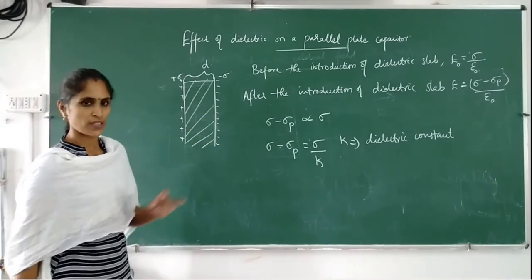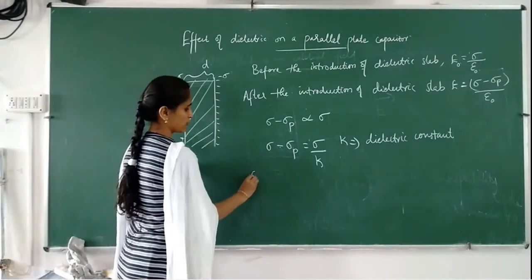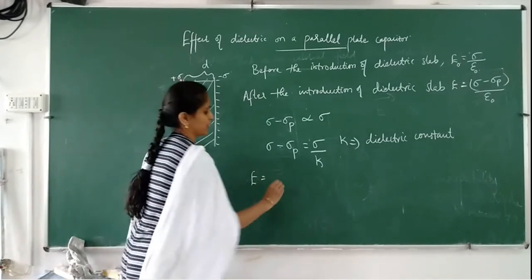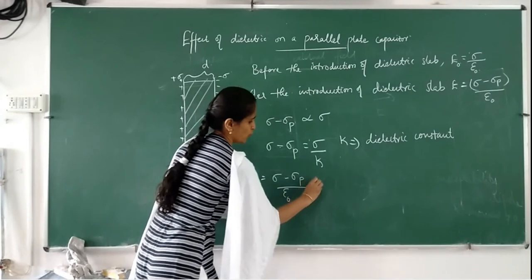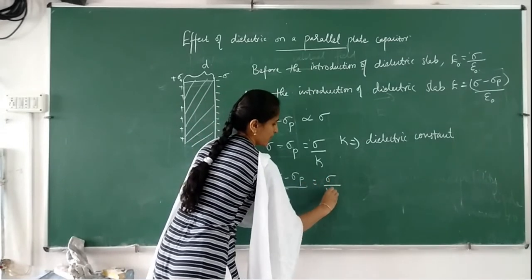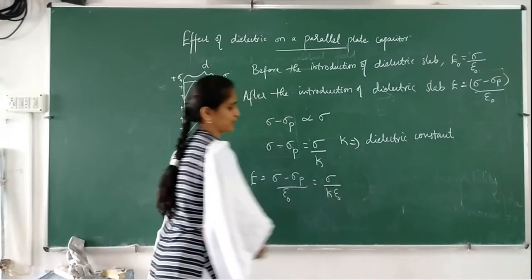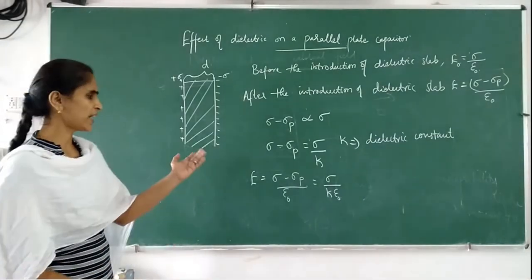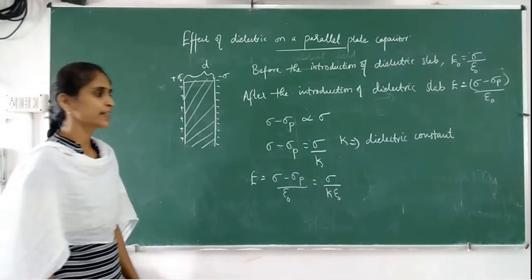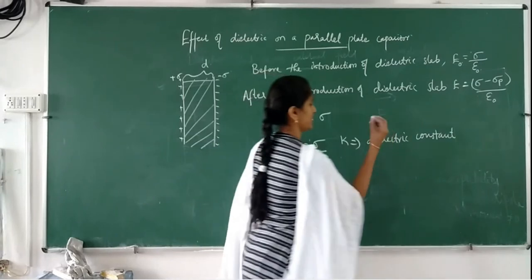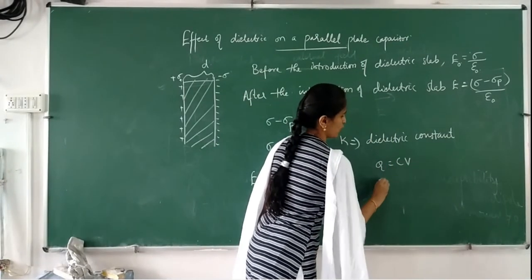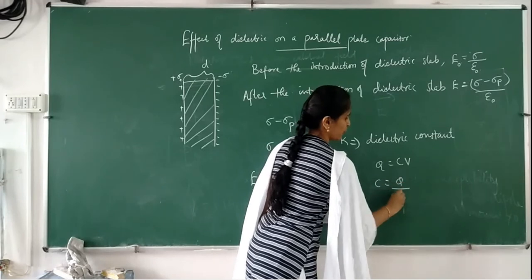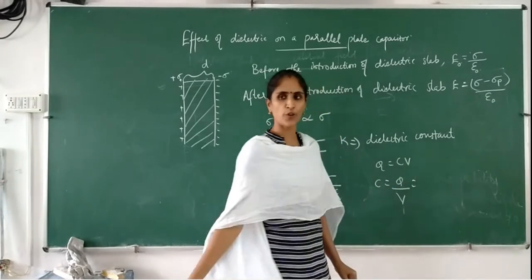Now you can substitute, and you will get the modified electric field as sigma minus sigma p by epsilon 0, or you can write it as sigma by K epsilon 0. Now you can find the capacitance very easily. Capacitance is given by Q equals CV, or C equals Q by V. And what is the value of Q?